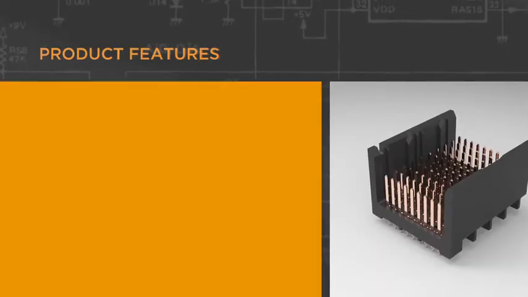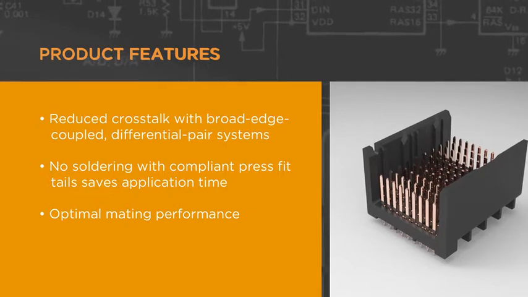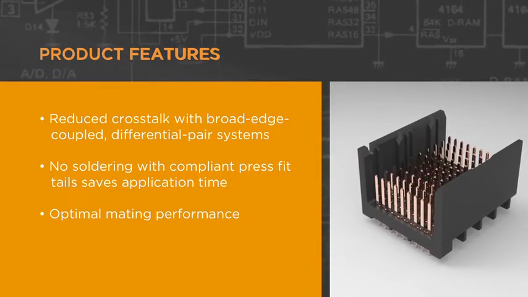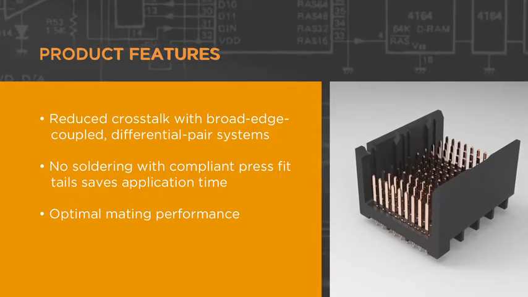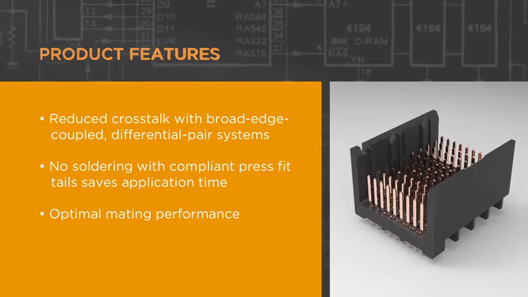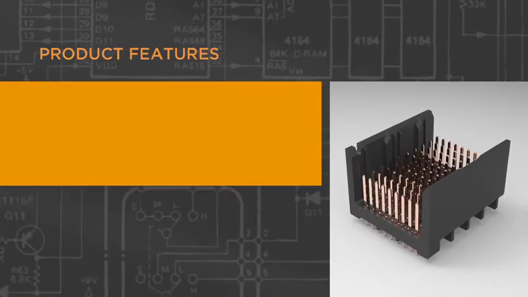TE's Impact connectors offer many key features and benefits, including the reduction of crosstalk with broad-edge coupled differential pair systems that run higher data rates. In addition, they help save application time by using compliant press-fit tails. And to gain optimal mating performance, Impact connectors use inline staggered, bifurcated contact beams in the daughter card interface.